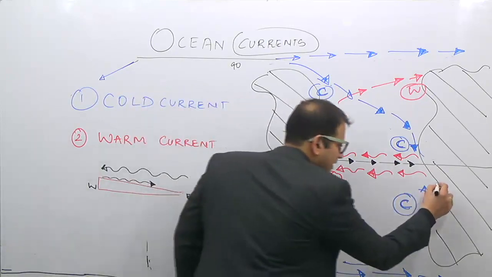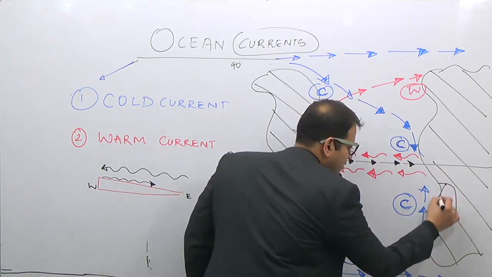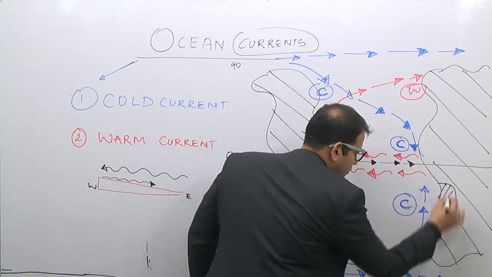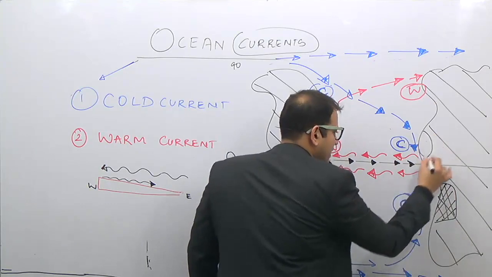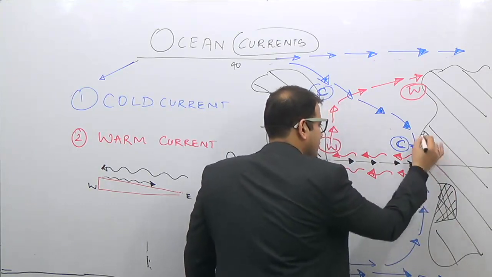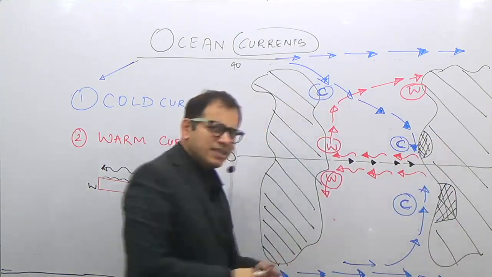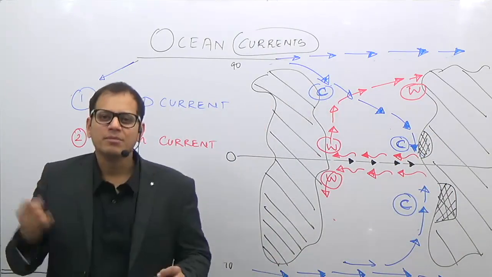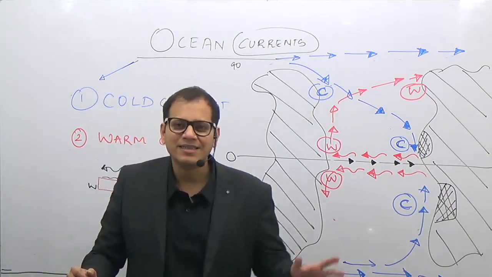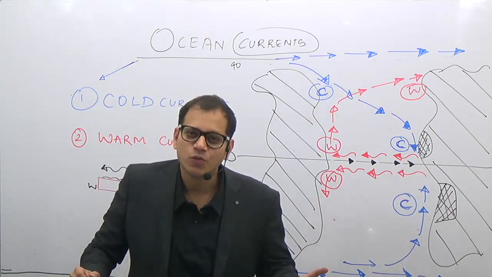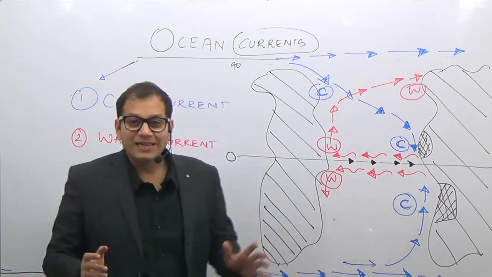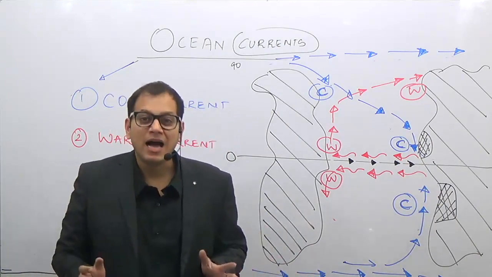Is it not that these areas are desert regions of the world? So the hot desert regions of the world, these are the hot desert regions of the world. Why? What is a desert? Where there is no rainfall. Because of lack of rainfall, there is no vegetation. So why lack of rainfall? Because of the high pressure belt.